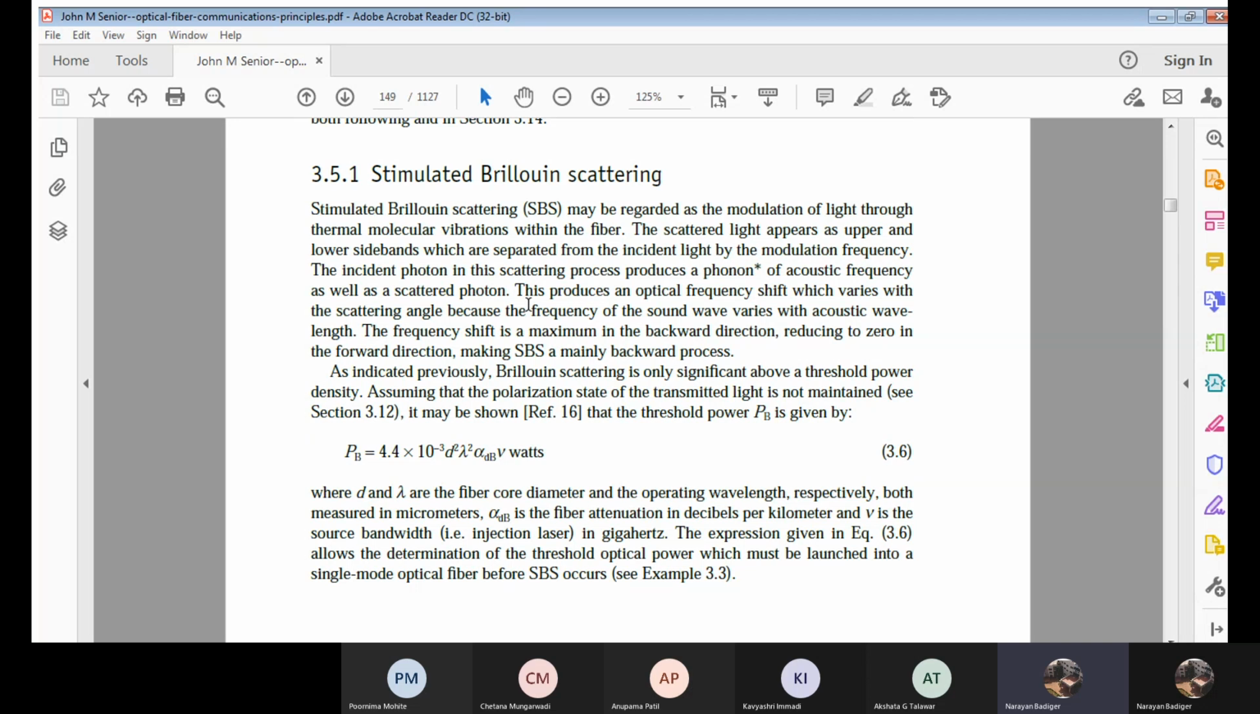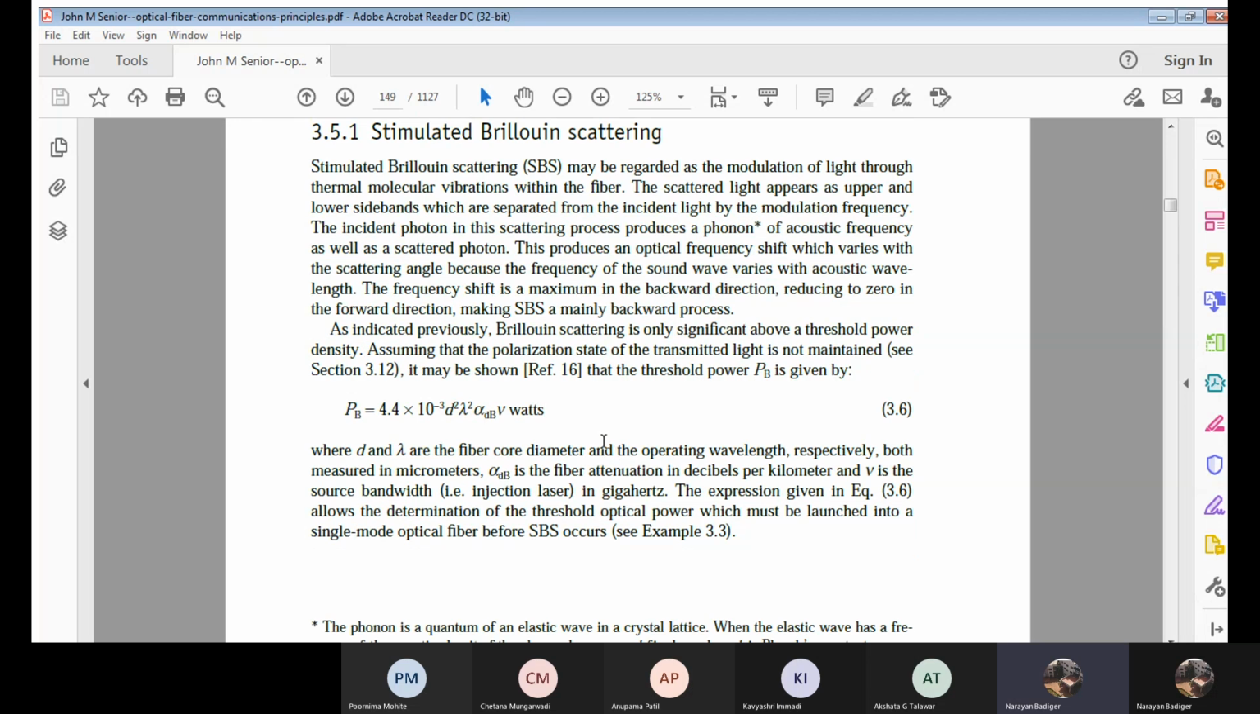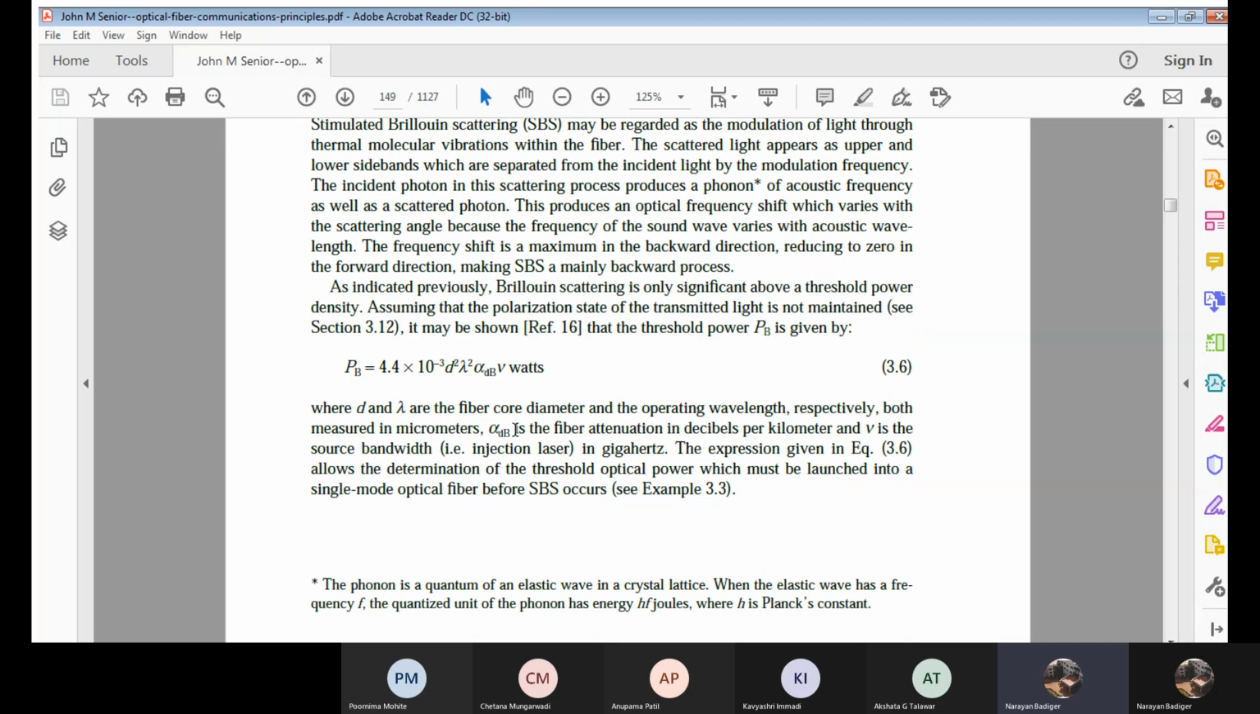Now we need to assume it, and I can write an equation for this threshold power PB as given by 4.4 into 10 raised to minus 3 into d square lambda square alpha in decibels into V, so much of watts. Now what is d here? It's the core diameter of the fiber. Lambda is the operating wavelength, correct? And alpha is the fiber attenuation, again in decibels per kilometer. And V is the bandwidth, usually the source bandwidth in gigahertz. So this is for SBS. For this SBS we can easily calculate the threshold power PB.